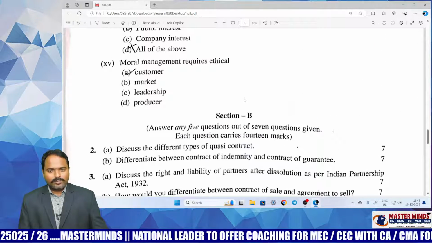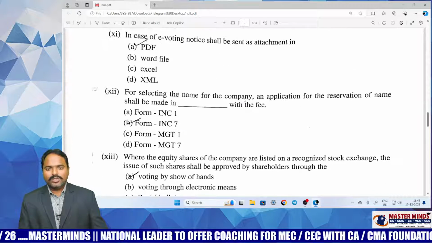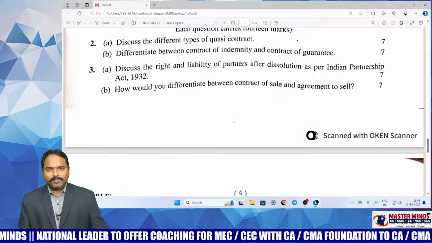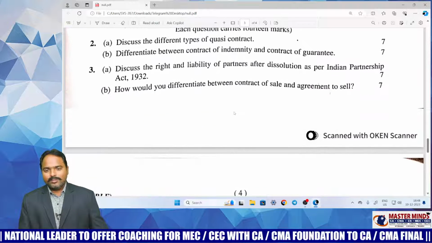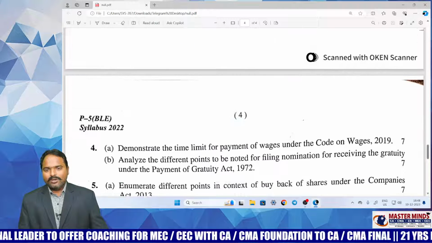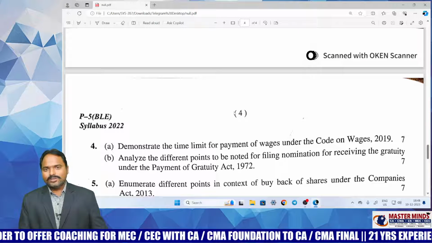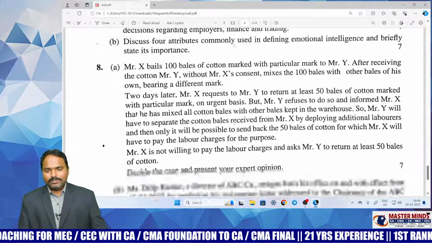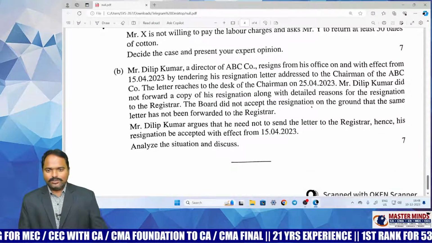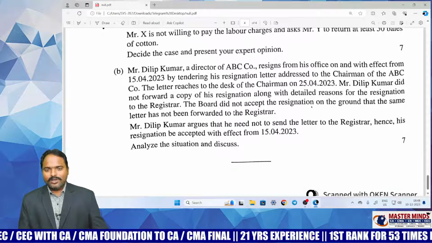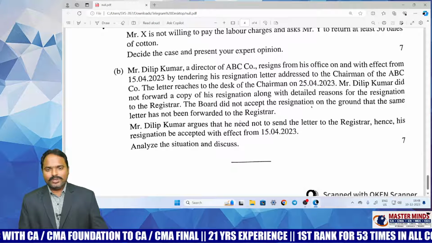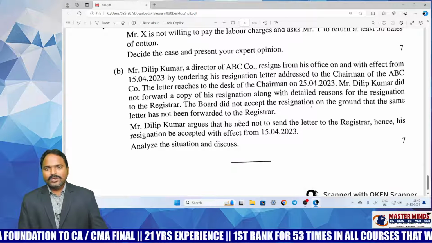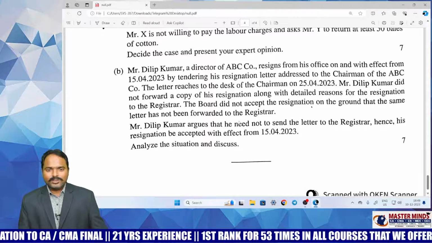I think there is no time constraint either, because there are 15 MCQs carrying 2 marks each. Within 15 to 20 minutes, you can complete the 30 marks of MCQs, and with the remaining time you can conveniently, lavishly answer all the questions in a detailed manner without any hurry. So this question paper is very easy. For an average student it is moderate, and for an above average student it is very easy. Good and excellent students can even score above 60, above 70 marks in this paper.